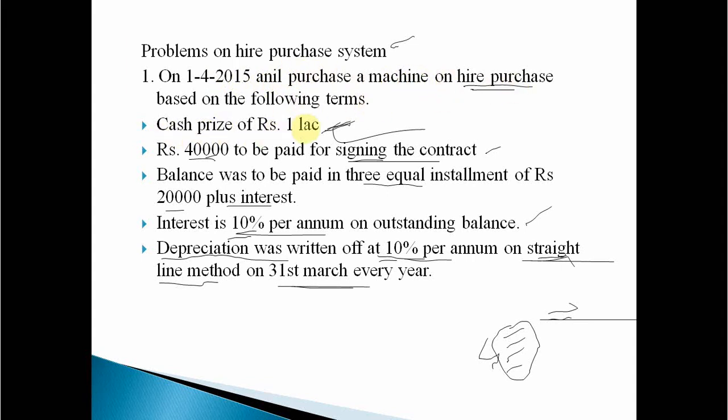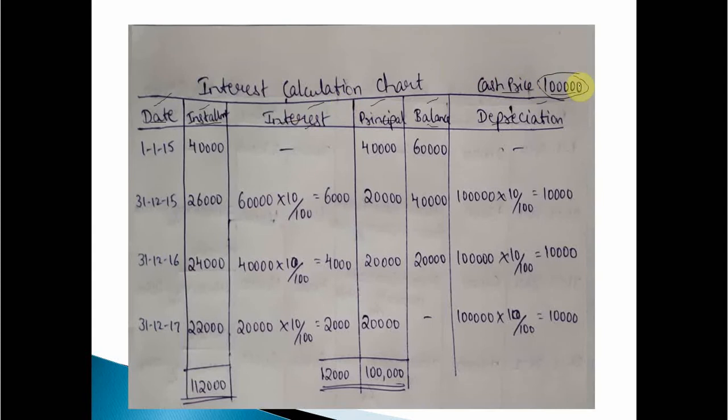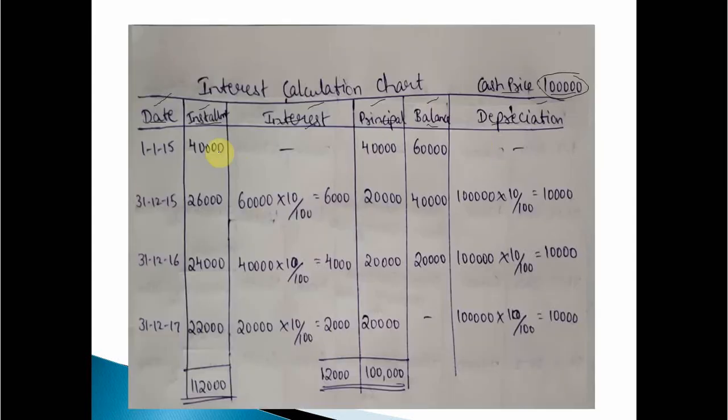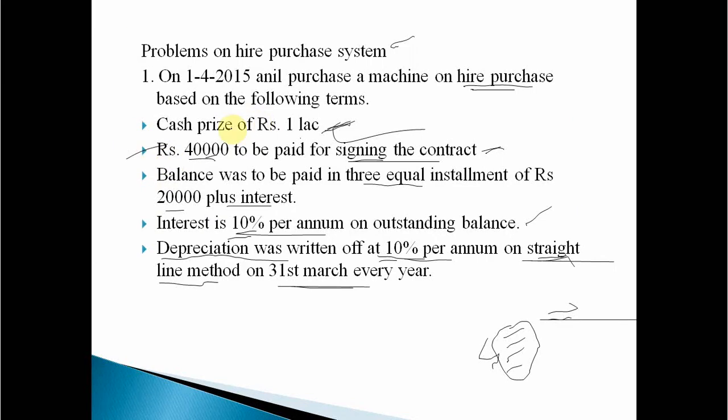So cash price is rupees 1 lakh, already taken. Now next, rupees 40,000 to be paid on signing the contract. Clear? Means the advance has been paid already in the beginning, when he purchased the machine on 1/1/2015.